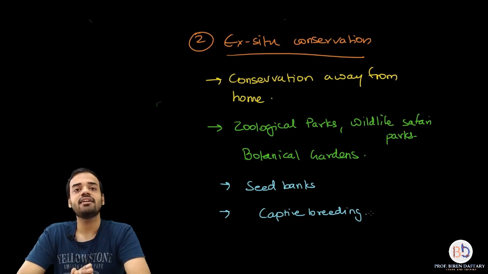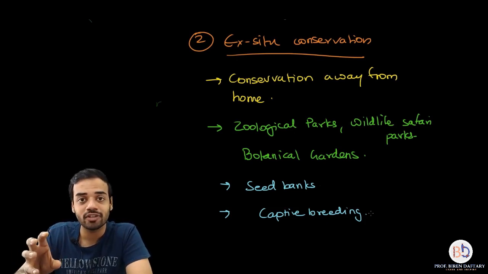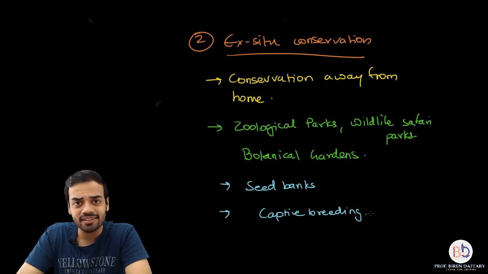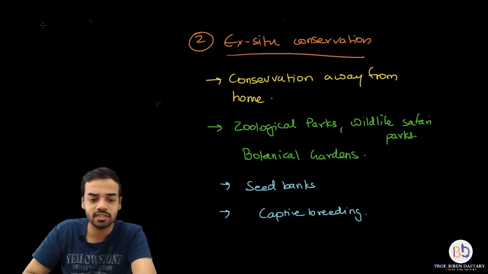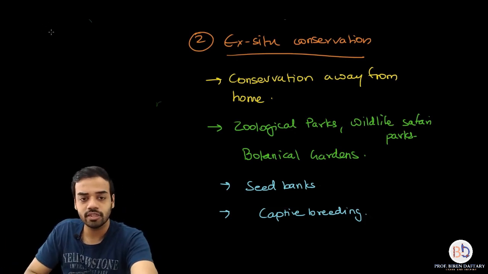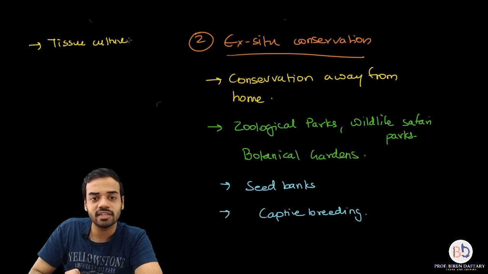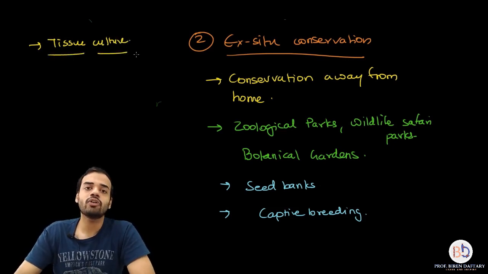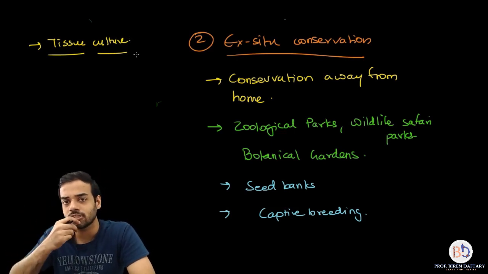Okay, and nowadays this ex situ method of conservation has become very advanced because of many methods. You must have heard of tissue culture. I will write down these advanced methods over here. So there is something called tissue culture. What is the meaning of tissue culture? Tissue culture is where from a single cell you can create an entire part or an organ of the organism. You can create a plant or an animal. That is called tissue culture technology.